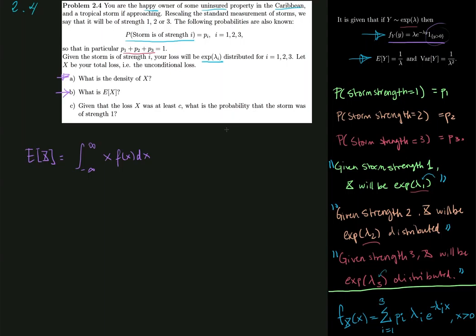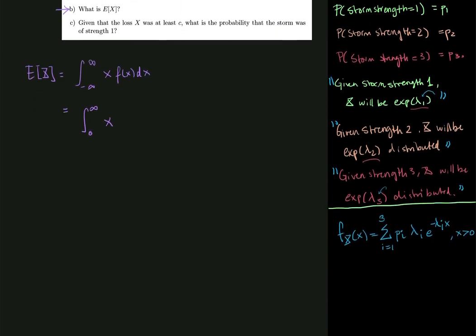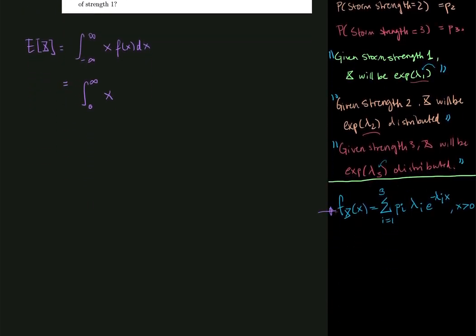Now, how would that look then? Well, we note that our stochastic variable x, i.e. the unconditional loss, is distributed such that it can only take positive values. So first of all, we can integrate from 0 to infinity instead of minus infinity to infinity. And here we have x multiplied by the density, which I just wrote down from the earlier exercise.